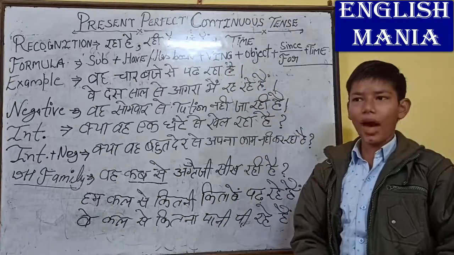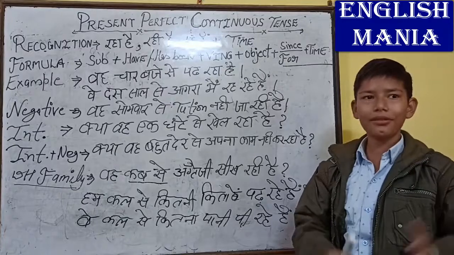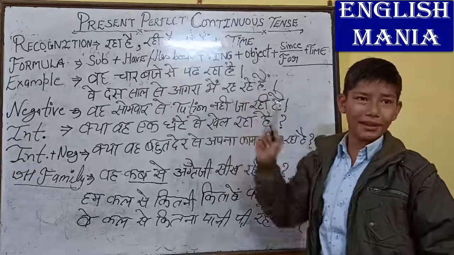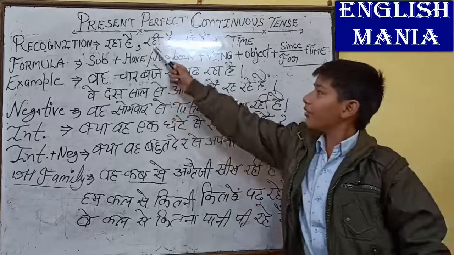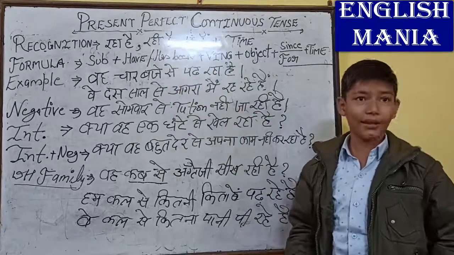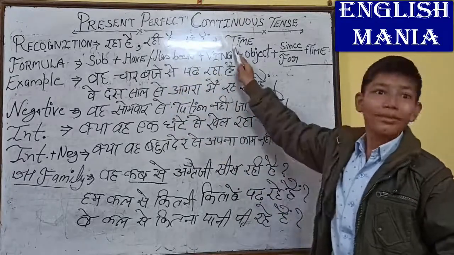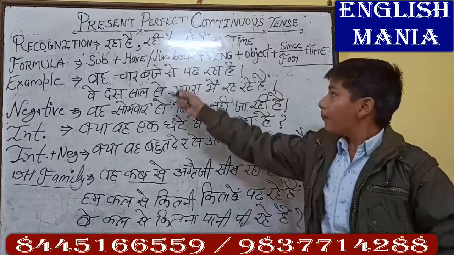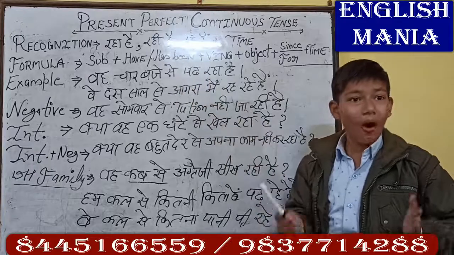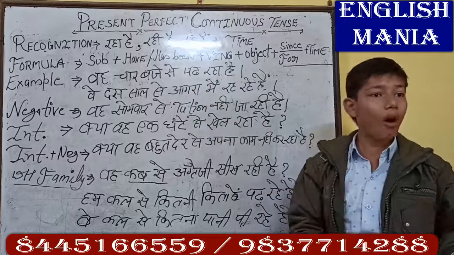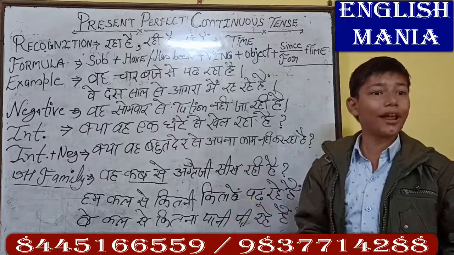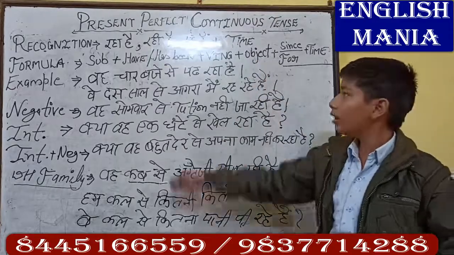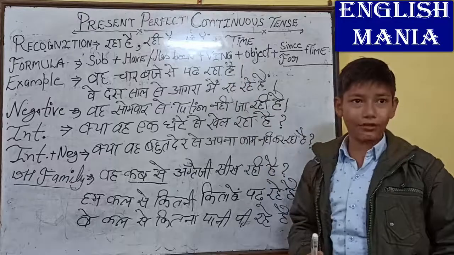Today I am going to teach you a very important tense, and its name is present perfect continuous tense. First of all I want to tell you its recognitions, due to which you can identify it easily. Its recognition is रहा है, रही है, रहे हैं, plus time. It is so important, the time is there. रहा है, रही है, रहे हैं are also the recognitions of present continuous tense. If you will not add time here, then it would be present continuous tense.